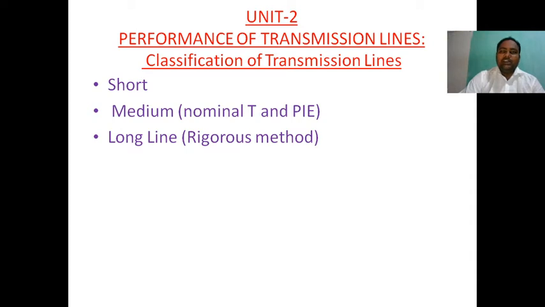At every point on the transmission line, the voltage and current change continuously. Rigorous means every point should be analyzed thoroughly and carefully. Why we treat a long transmission line as distributed elements, we will discuss later.